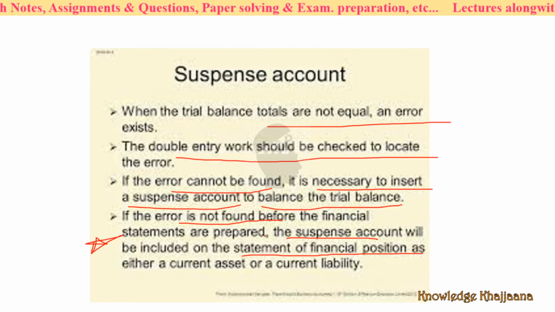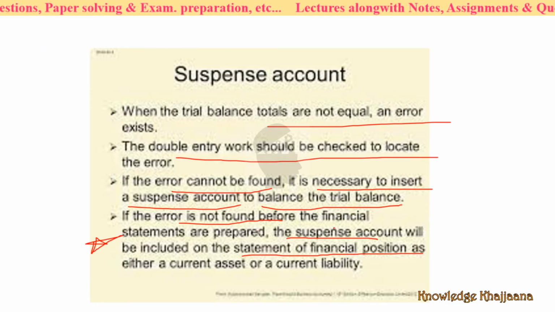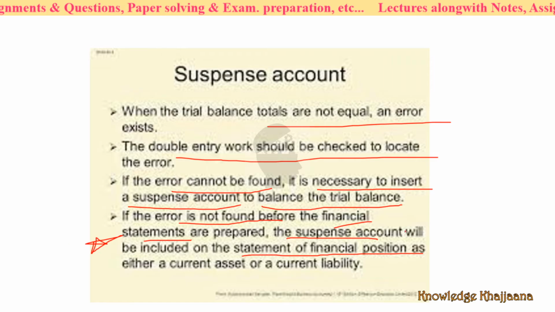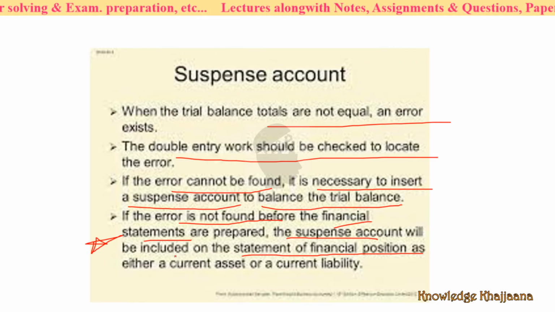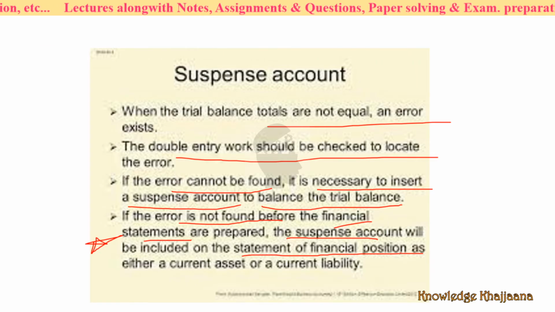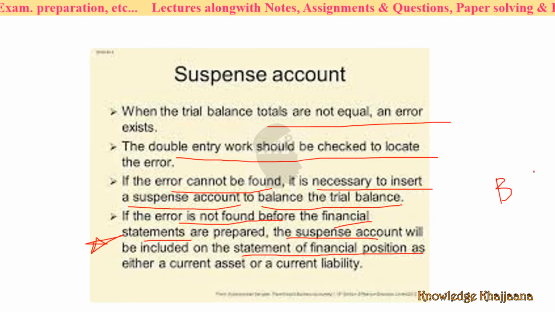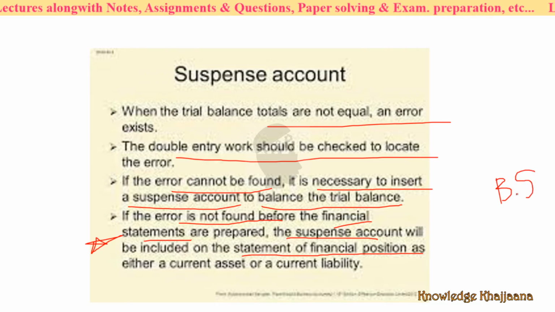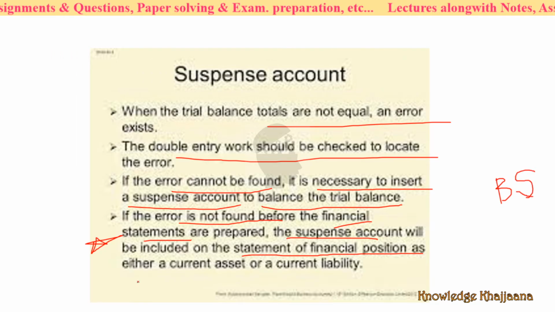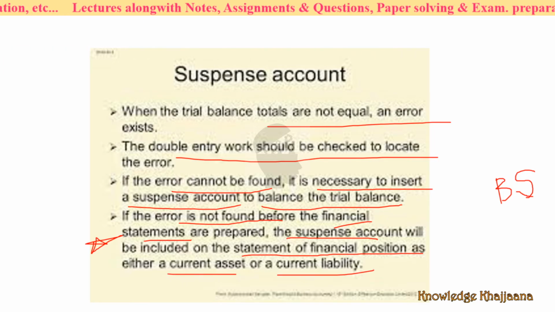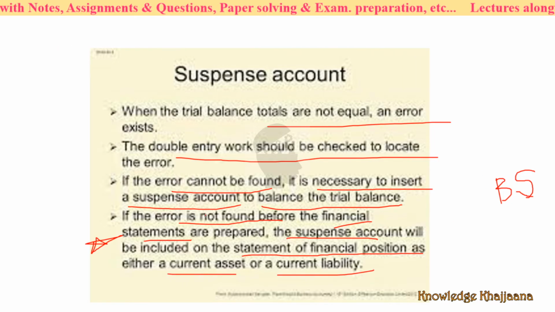See, this is an important statement. If the error is not found till the date of the preparation of the financial statement, then what should be done with the suspense account? Then the suspense account will be included in the statement of financial position. Statement of financial position means what? The balance sheet. If the errors are not found, then the suspense account will go to the balance sheet either as a current asset or a current liability, because we have not yet found the error.